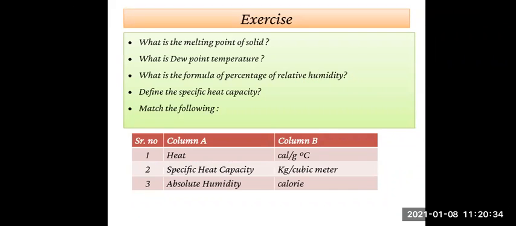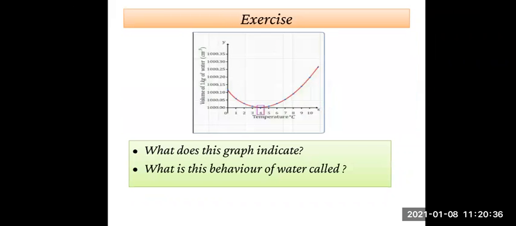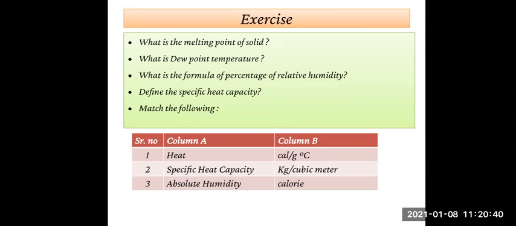Right now, here we have completed our chapter. Just from the beginning, I will tell you in short what points we have seen. We have seen about latent heat, specific latent heat of fusion, latent heat of vaporization, melting point, boiling point, humidity, dew point. Then we have seen about regulation, the study of anomalous behavior of water.